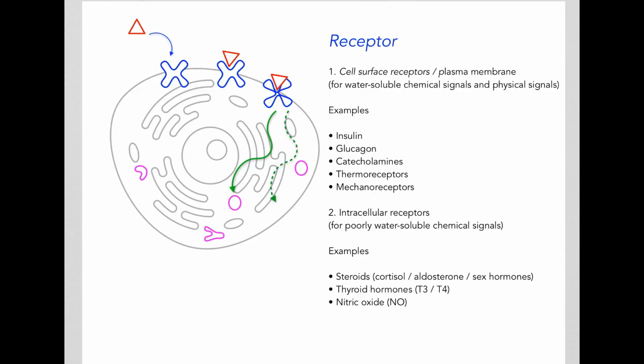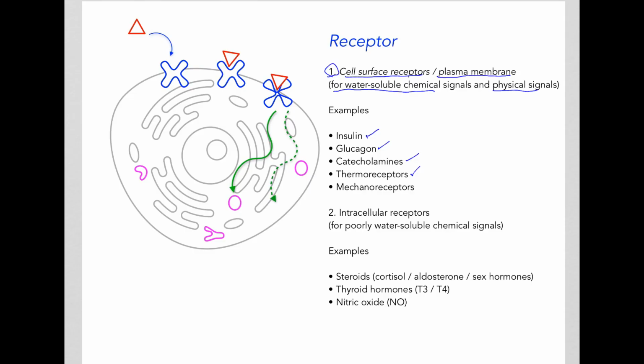Receptors can be divided into two types. In the first case, these receptors, what we call cell surface receptors, are found on the surface of the cell, that means the plasma membrane. These receptors are usually what we see for signals that are water-soluble chemicals as well as physical signals. So the insulin receptor, for example, is a cell surface receptor. The glucagon receptor, catecholamine receptor is a cell surface receptor.